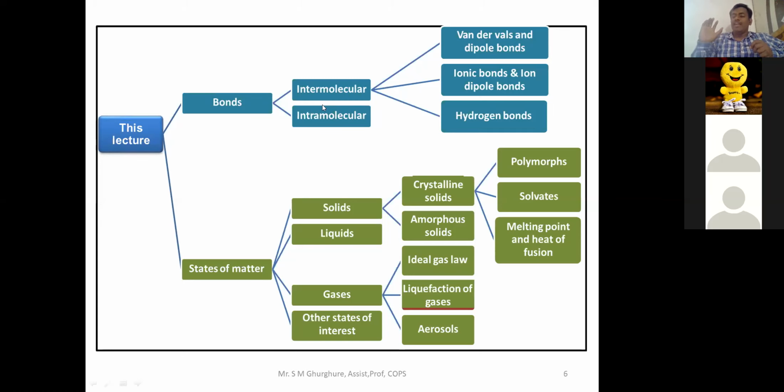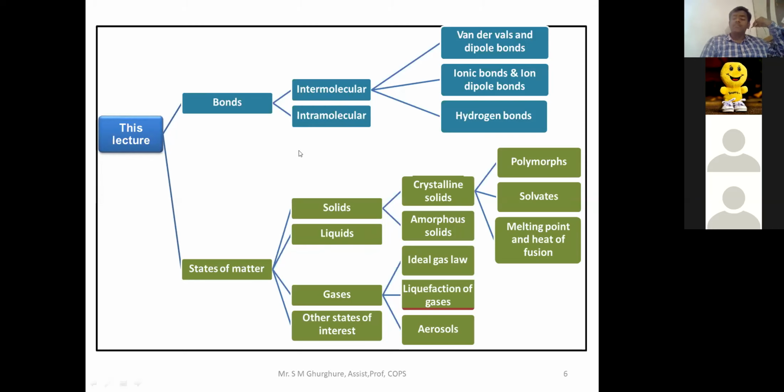Because for any matter, for example a solid, there are bonds present in the solid. If it is a liquid, there are also bonds present in the liquid. If it is a gas, there is also bonding formed between the molecules. For example, water is H2O: two hydrogen atoms and one oxygen atom form bonds, and only then do we get the H2O molecule. Then you have to look at what type of bonding takes place, whether it is a covalent bond, a hydrogen bond, or an electrostatic bond present in the molecules. We are going to focus on bonds with respect to both intermolecular and intramolecular bonding.